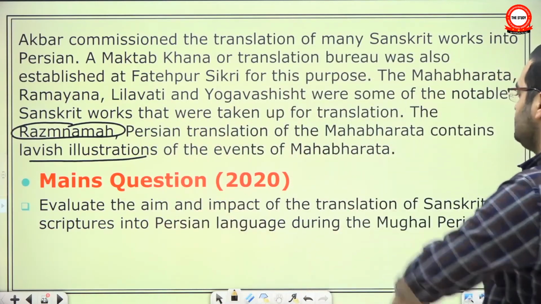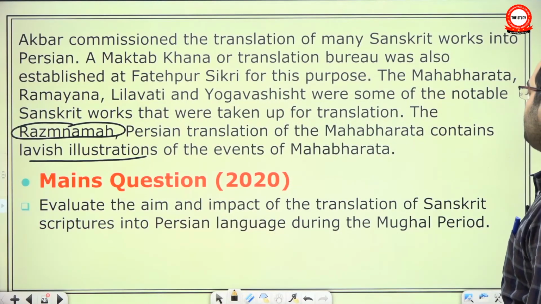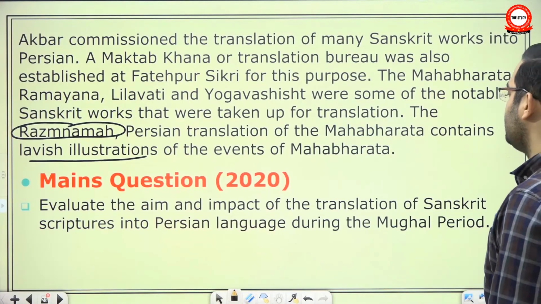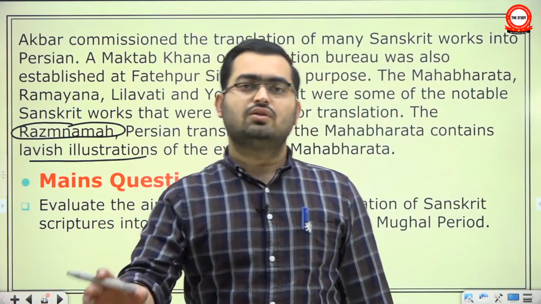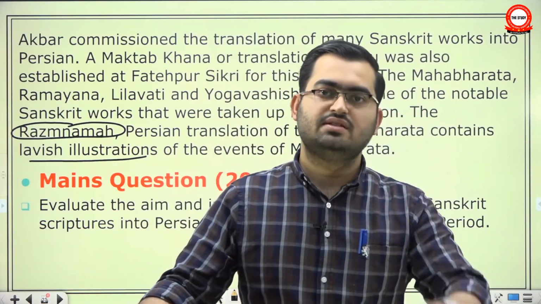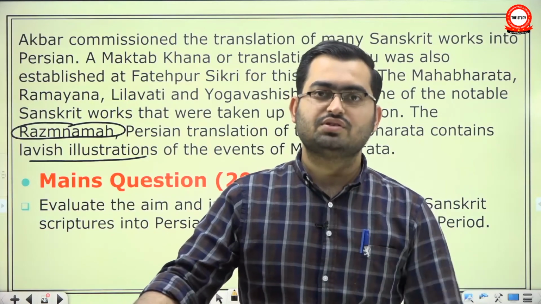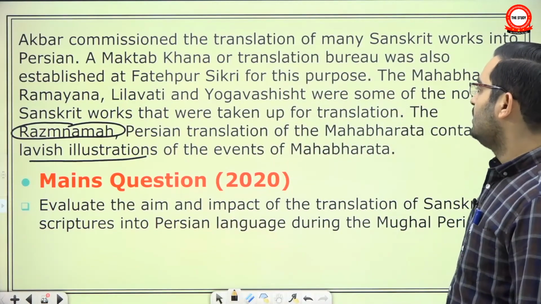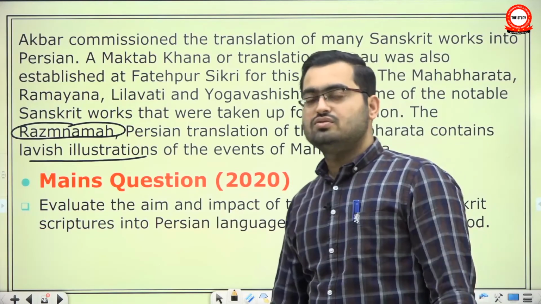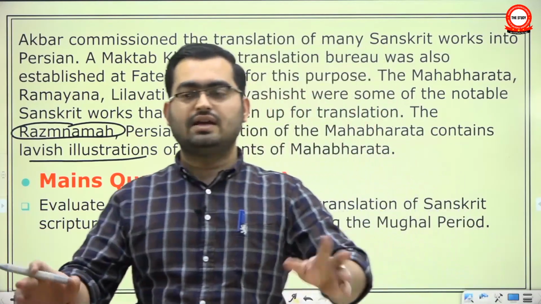There was a question in this year's mains: evaluate the aim and impact of translation of Sanskrit scriptures into Persian language during Mughal period. In fact, it was not unique to Mughal period. A Tughlaq ruler called Firoz Shah Tughlaq also translated many Sanskrit works, especially on music, into Persian. So the question says, evaluate the aim and impact. Not only Akbar, even Dara Shikoh, the department still stayed around and it kept its work going on.